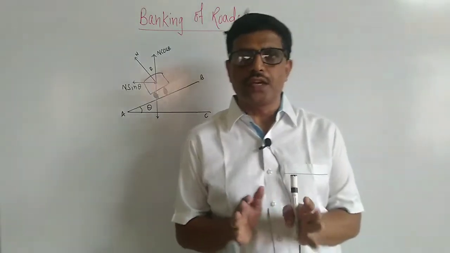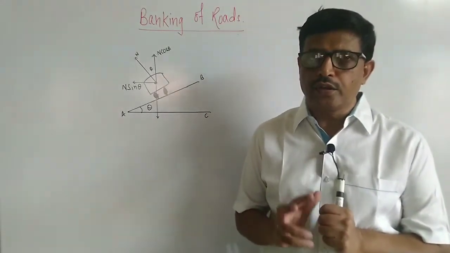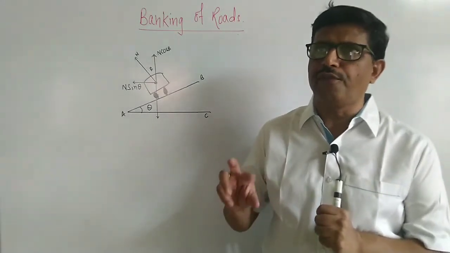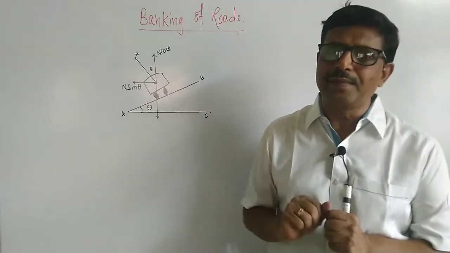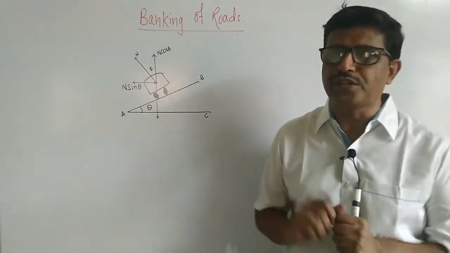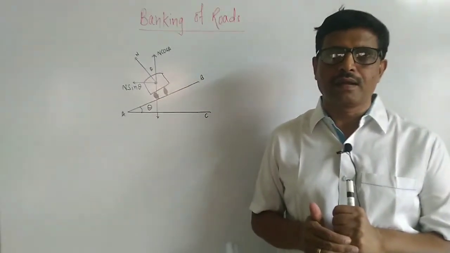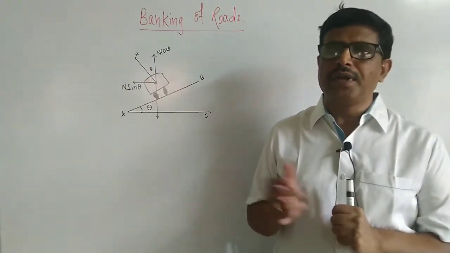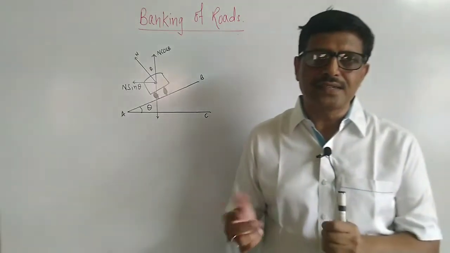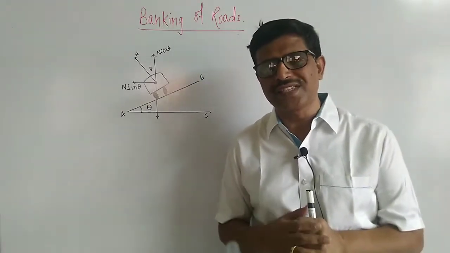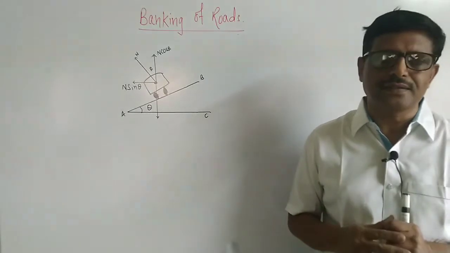On a horizontal curved road, in order to ensure the safety of a vehicle, the required centripetal force is provided by the force of friction between the tires and the road surface. But as we know, friction is self-adjusting, and it depends on the nature of the surfaces in contact between the road and the tires.